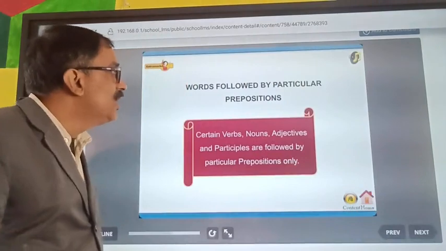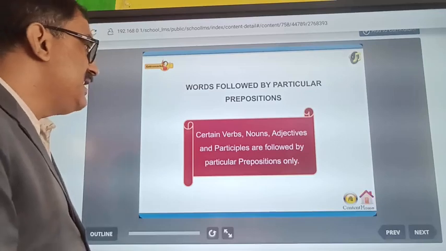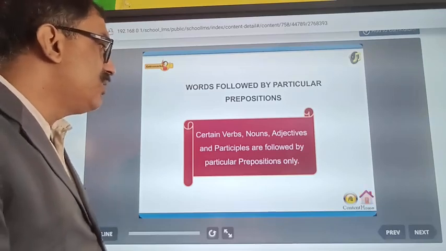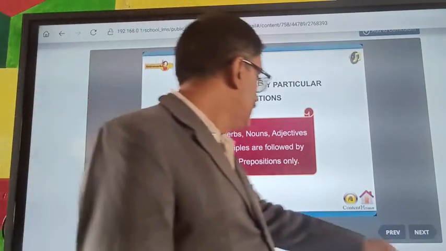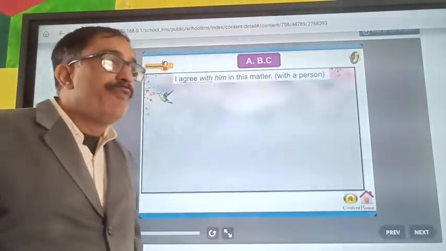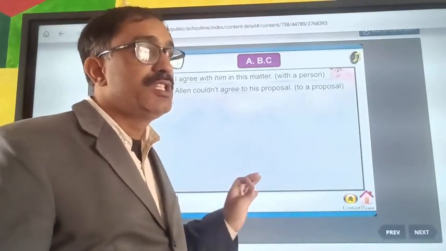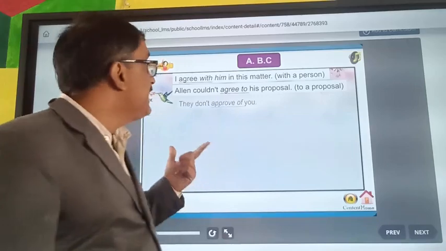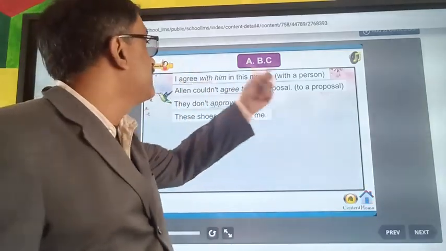Next are words followed by particular prepositions. Certain verbs, nouns, adjectives and participles are followed by particular prepositions only. I agree with this matter, with a person.